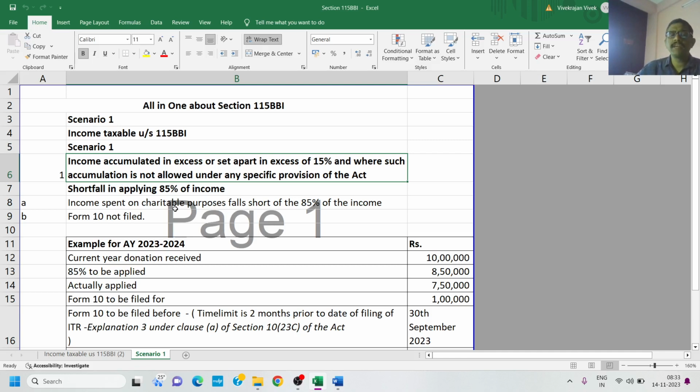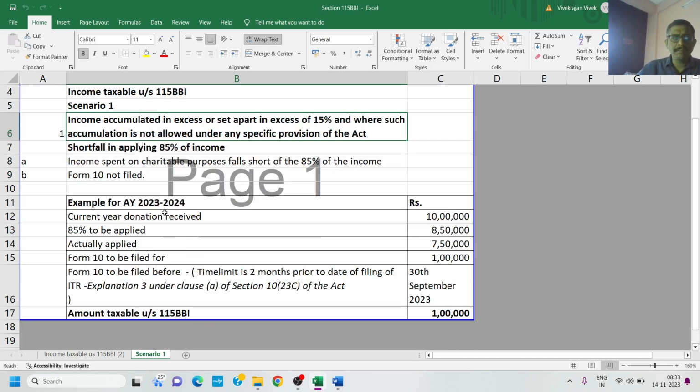If the income spent on charitable purpose falls short of the 85% of income, then the Form 10 is not filed. For example, for assessment year 23-24, current year donation received is 10 lakhs, 85% to be applied is 8,50,000, actually applied is 7,50,000, Form 10 to be filed for 1 lakh. The Form 10 is to be filed before 30th September 2023. The time limit is 2 months prior to the date of filing of ITR. The Explanation 3 under sub-clause (a) of 10(23C) says about this. So the amount taxable under 115BBI is 1 lakh. So this 1 lakh will be taxed at the rate of 30%.